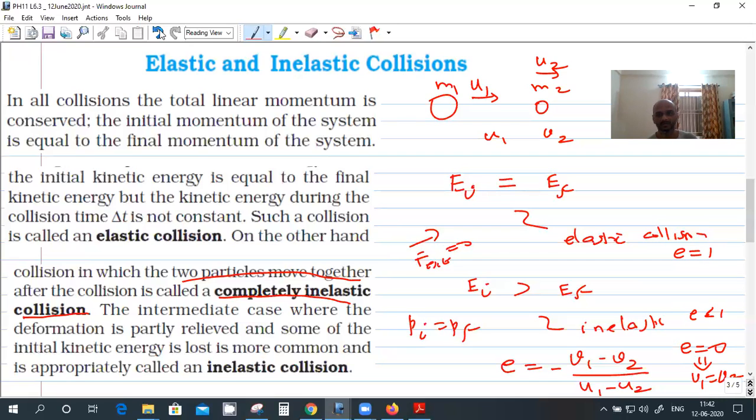So they will stick together. v1 and v2 are final velocities, so if v1 equals v2, they will stick together and move together after collision. That's completely inelastic collision. So e equal to 1 means perfectly elastic collision, between 0 and 1 it is inelastic collision, and 0 is perfectly inelastic, completely inelastic. This is called the coefficient of restitution.